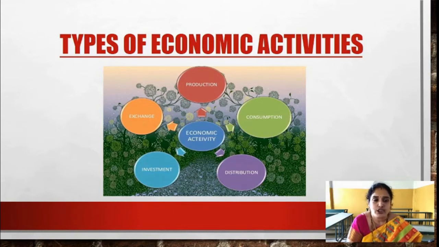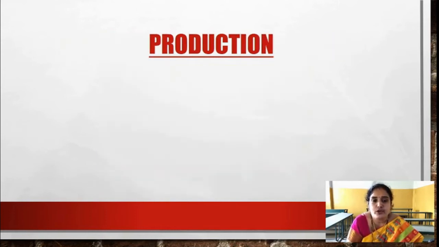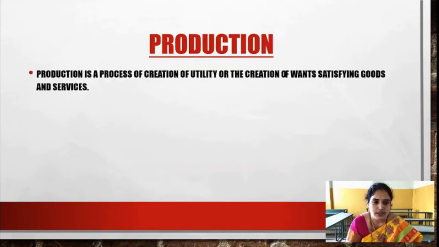Now coming to production. What is production? Production is the process of creation of utility, or the creation of want-satisfying goods and services. So any commodity which satisfies human wants is produced in order to satisfy unlimited wants with the help of resources.